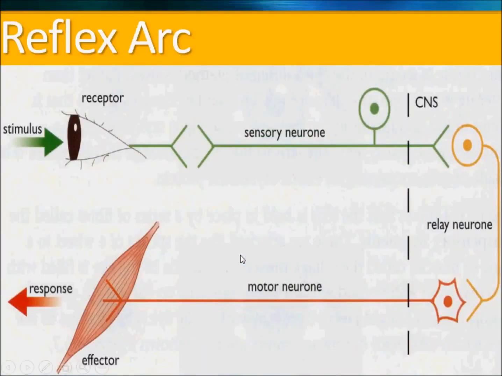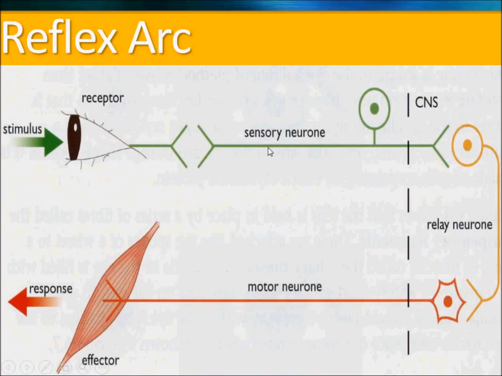Now let's talk about the reflex arc. What is a reflex arc? See, a stimulus is perceived by the eye. The eye here is the receptor.